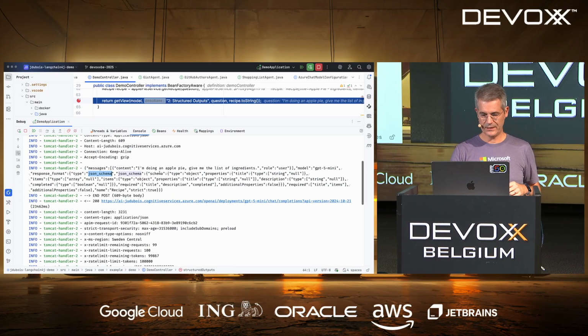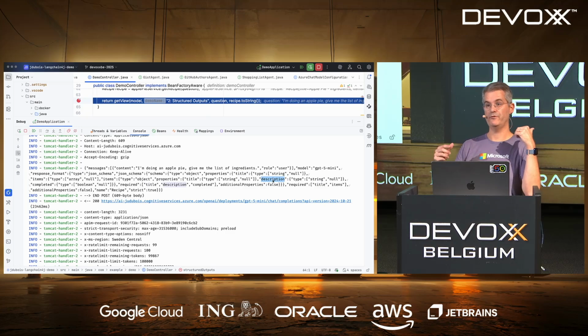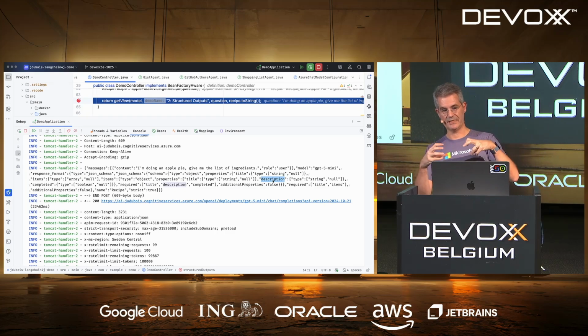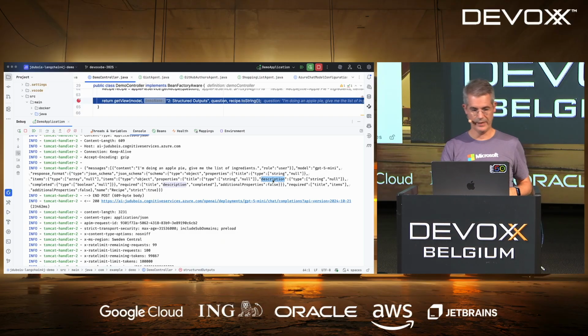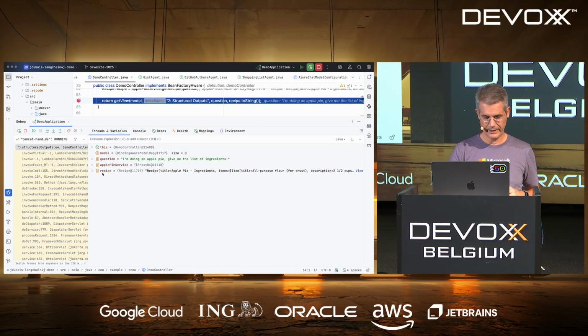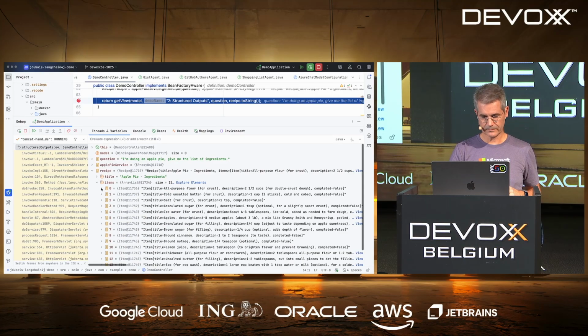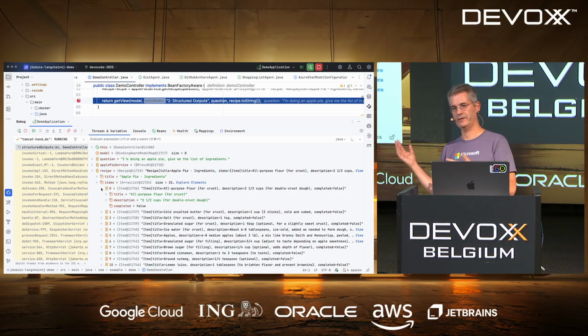And that JSON schema, if we look at it, has a title, it has items, items is an array, and an item has some properties, so a title, a description, exactly what we saw before. So here, LangChain4j was able to introspect my Java object, generate the schema, send the schema to the LLM, and when it came back, as we are debugging, we can see my recipe here. It's got a title, it's got items. For items, I've got title, description, everything.